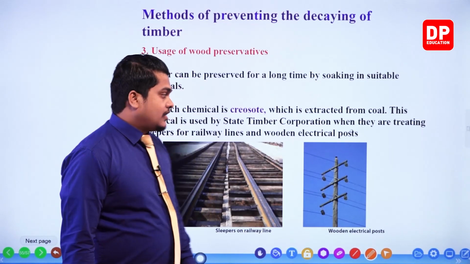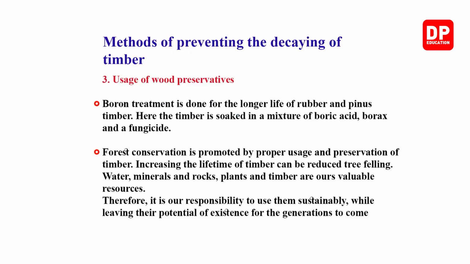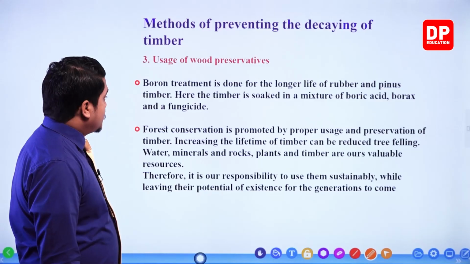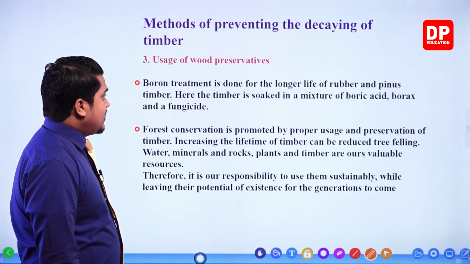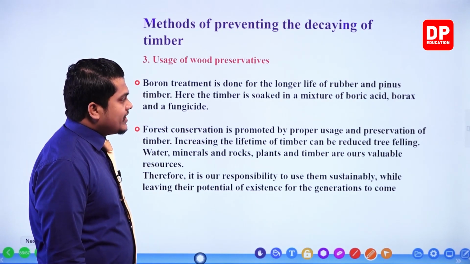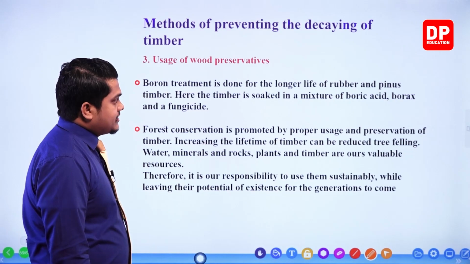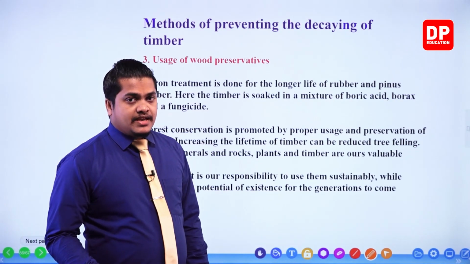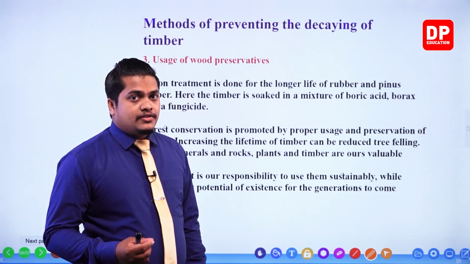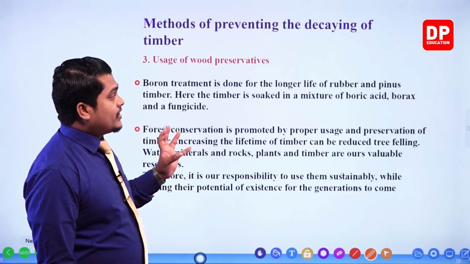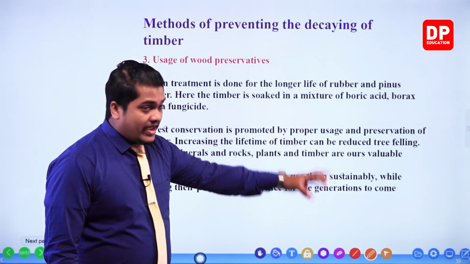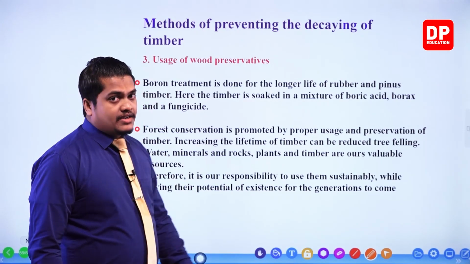Okay, my dear children. Then the second method of wood preservation, I mean the chemical usage, is boron treatment. Boron treatment is done for longer life of rubber and pinus timber. Here the timber is soaked in a mixture of boric acid, borax and a fungicide.